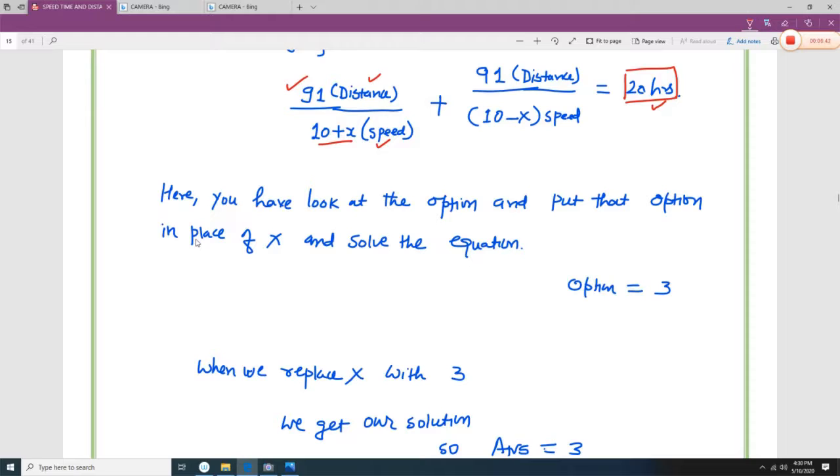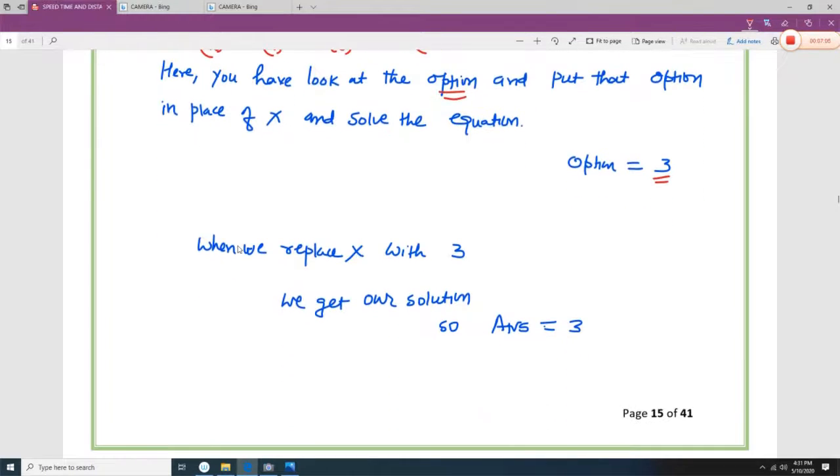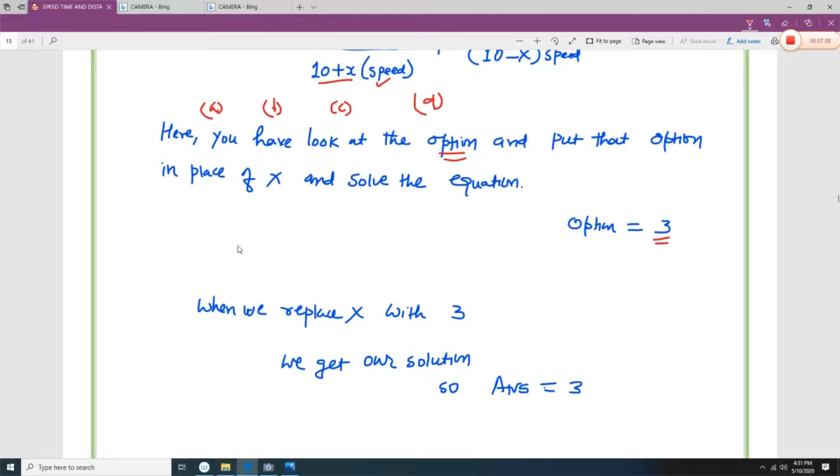If this kind of question comes, then options A, B, C and D are given. You pick an option and put its value instead of x, and if the simplification comes to 20 hours, then that is the answer. Here option C is 3, and if you put x equal to 3, you get 20. So the answer is 3.